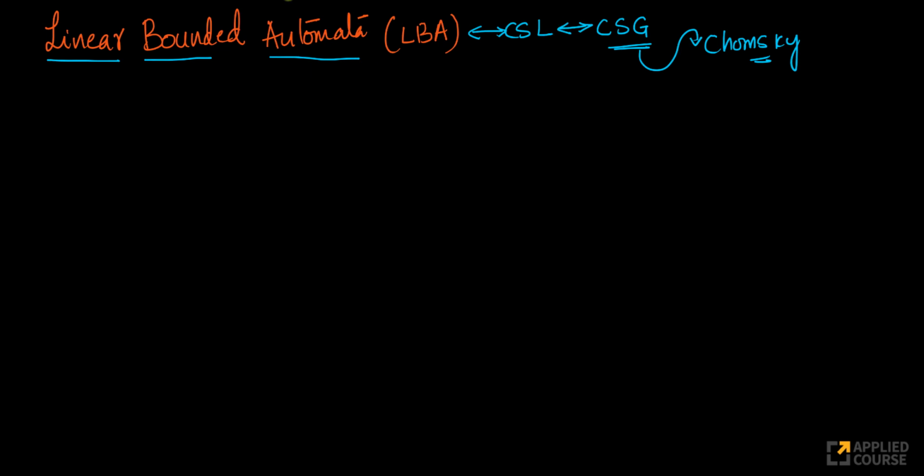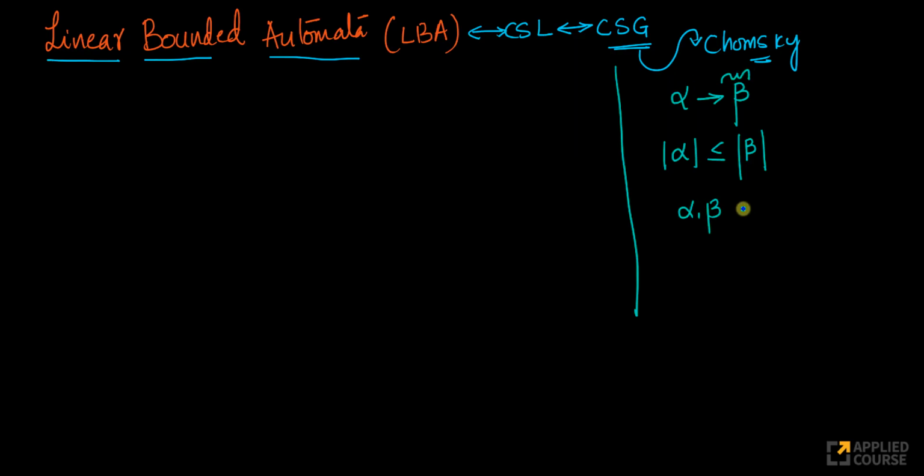So just to give you some context here, what is a context sensitive grammar? Again, it's a recap of what we already learned. A context sensitive language has production rules where the length of the LHS should be less than or equal to the length of the RHS. Or in other words, the RHS should be greater than or equal to the LHS. And both the LHS and RHS cannot contain epsilon, or in other words, they are strings that belong to (V plus T) positive closure. So you cannot have epsilon on the right side.